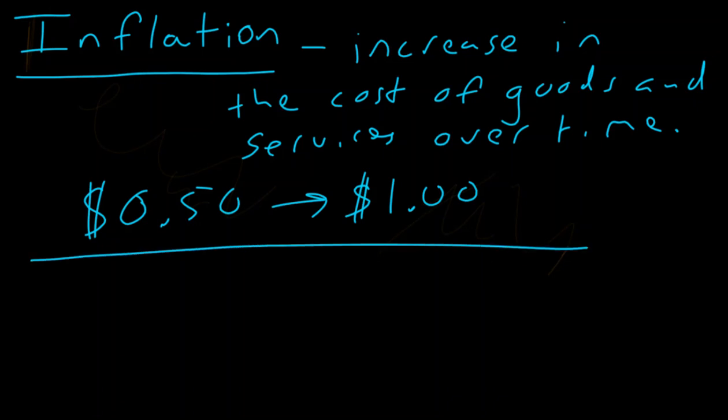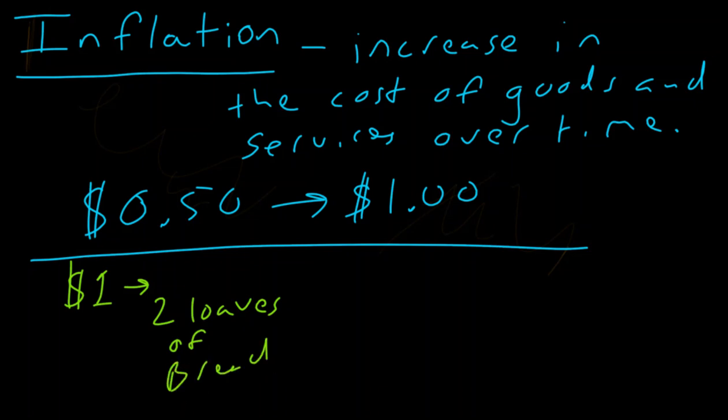And this is the part that a lot of people really miss. The real thing that I want us to focus on is what happens to your money today versus your money tomorrow. Well, in this example, if we had $1, it would buy us 2 loaves of bread.